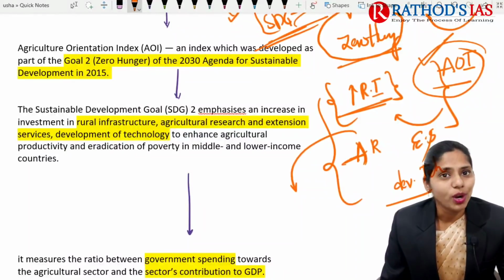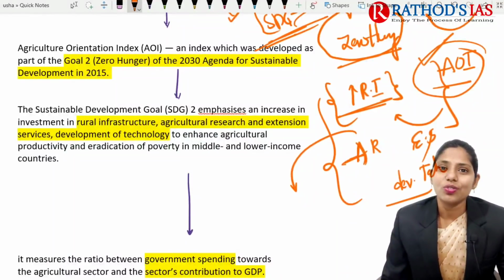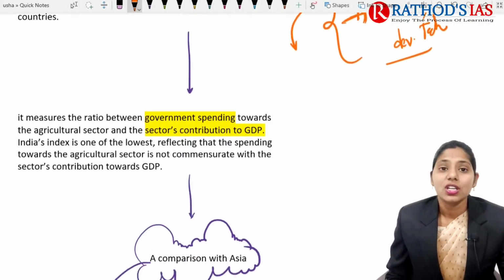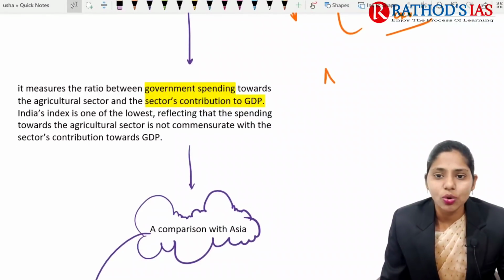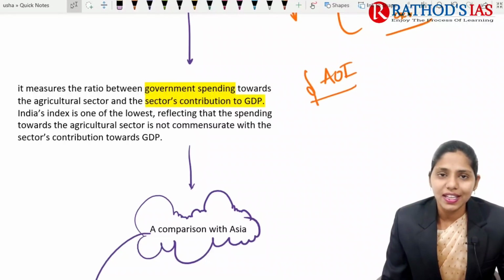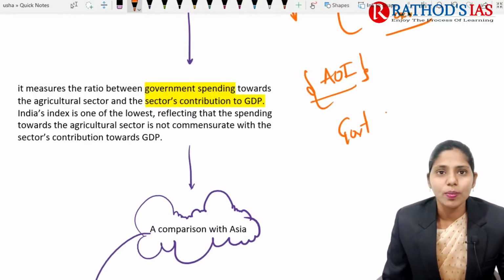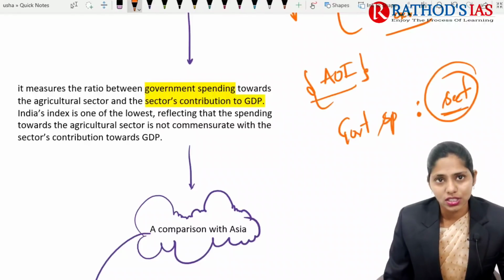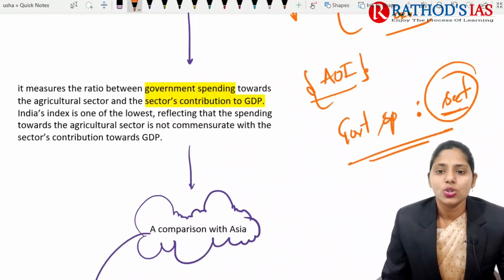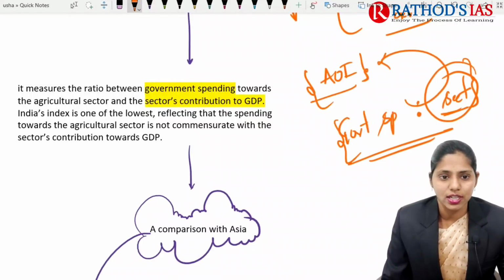So whenever agriculture productivity is improved, then we can also fight against hunger, right? And next, the Agriculture Orientation Index mainly measures the ratio between the government spending, that is, how much the government is spending towards the agriculture sector, and how much contribution is coming from this agriculture sector to the GDP of that country. This is the one thing mainly measured by the agriculture orientation index.